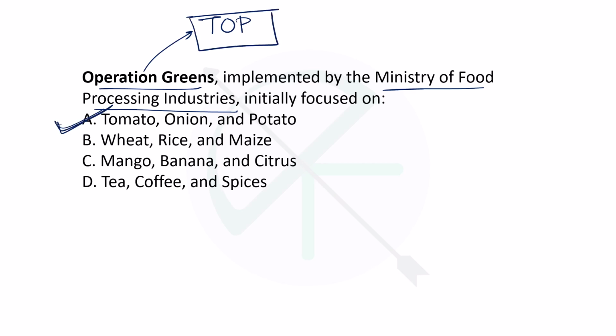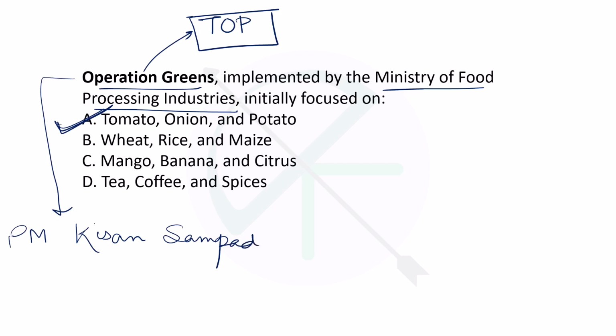It's implemented under Pradhan Mantri Kisan Sampada Yojana. I told you in one of the previous questions that Kisan Sampada Yojana focuses on processing.